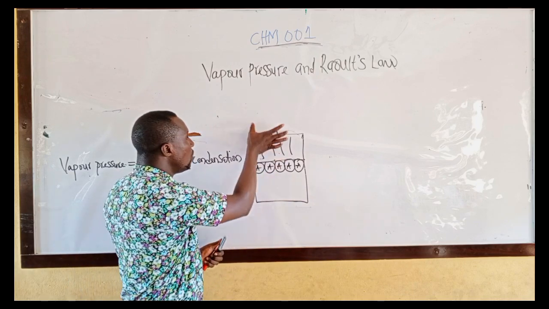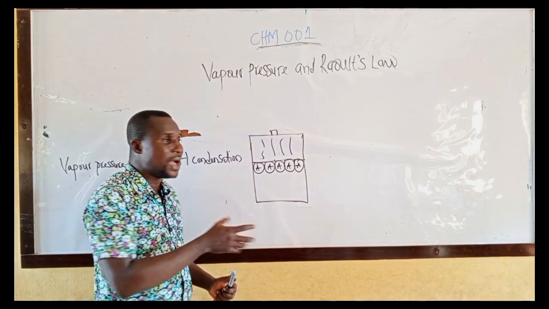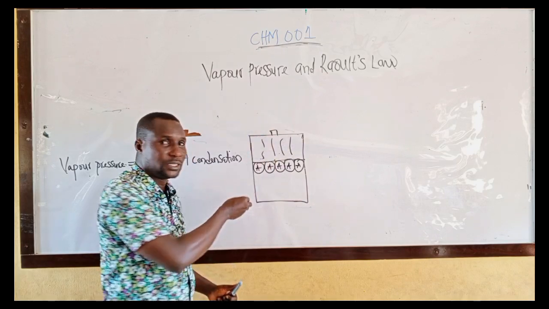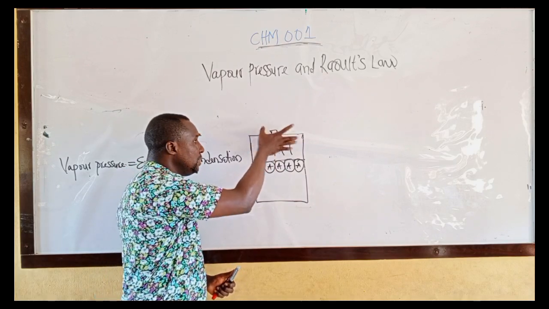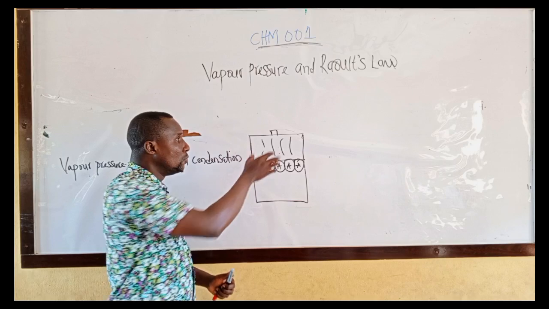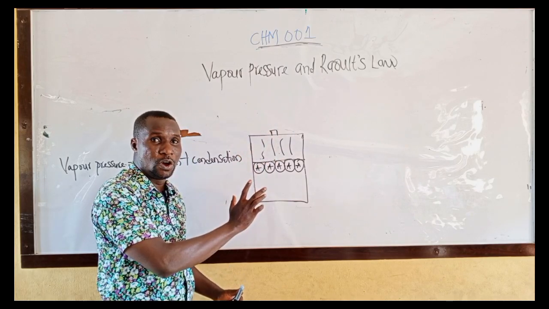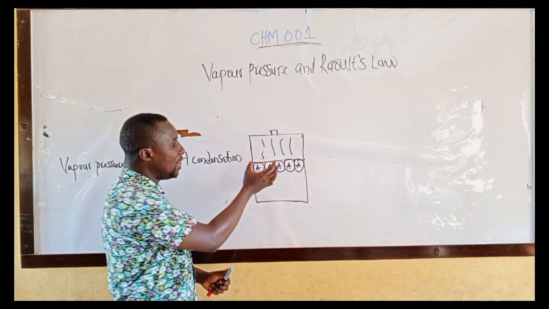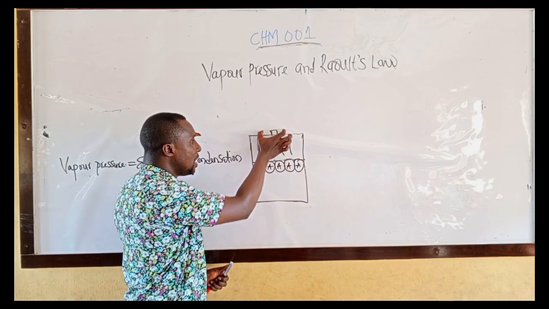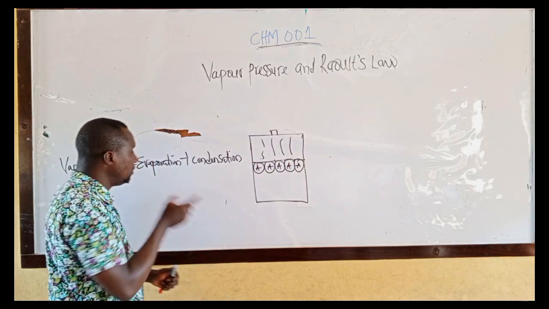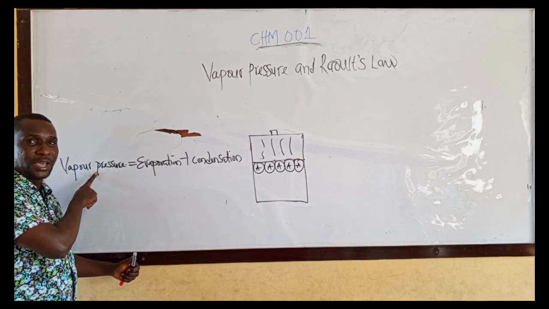But the vapor will not escape into the atmosphere. Why? Because it has been trapped. Then what will happen? Condensation will occur. In the case where you have evaporation and condensation, we are going to have vapor pressure.